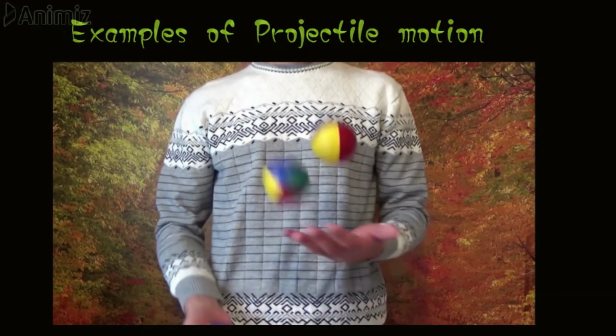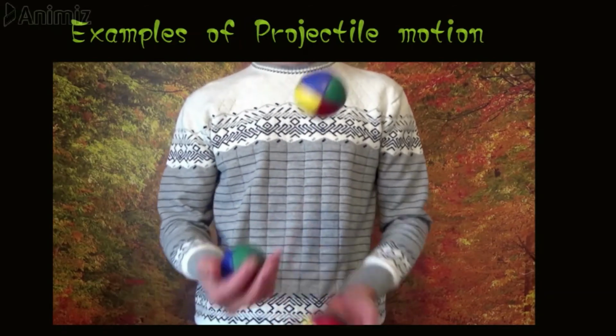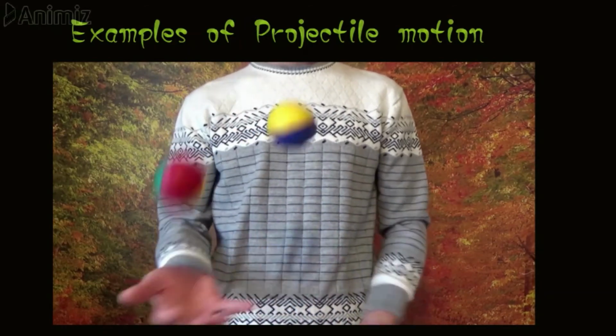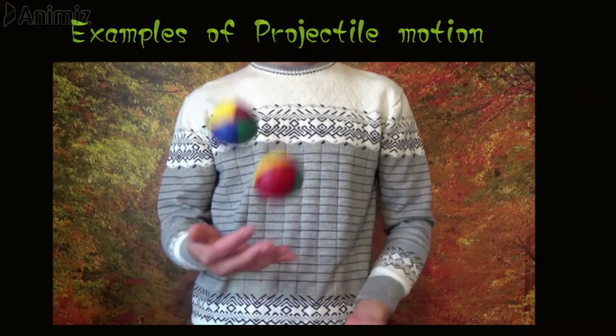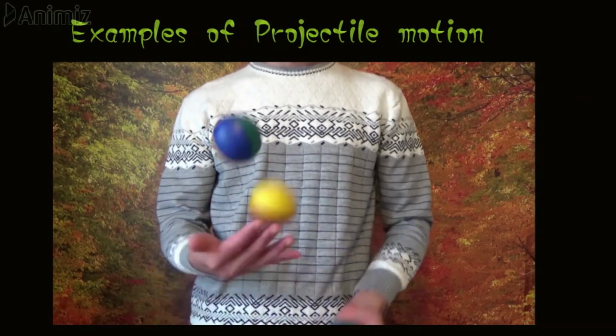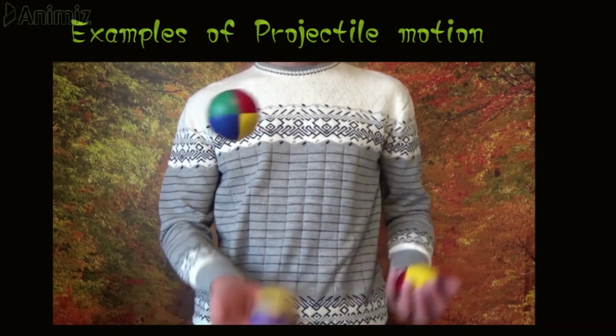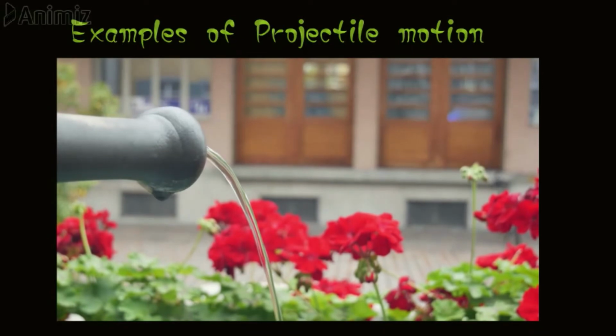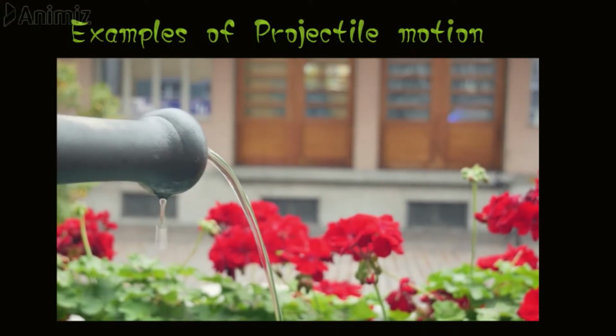A juggler juggles the ball, and as he leaves the ball from his hand, the ball follows a projectile trajectory until he catches it in the other hand. Water flowing out of a pipe also follows a projectile trajectory, and in this video, the parabolic shape of the projectile trajectory can be seen.